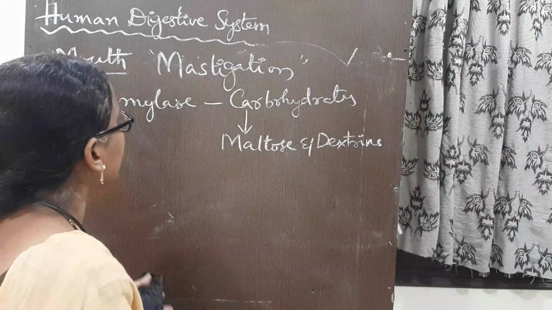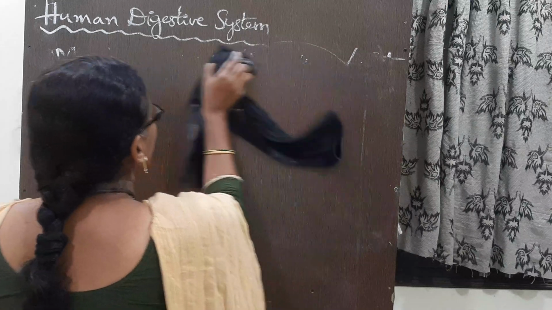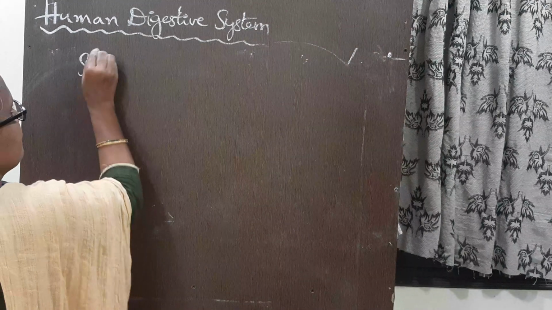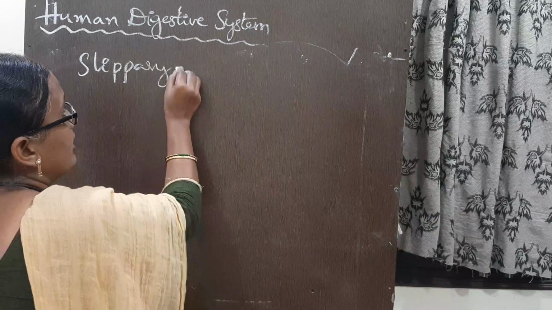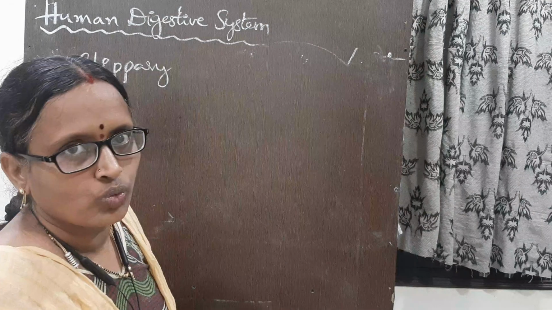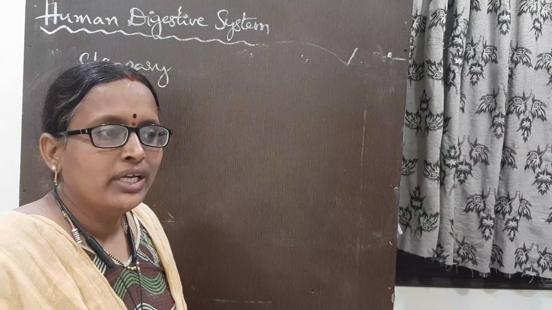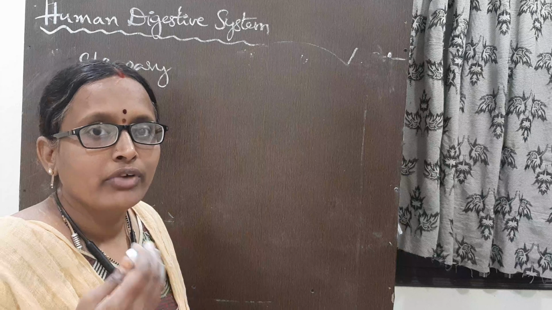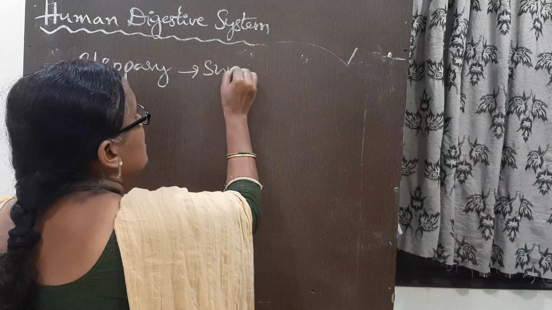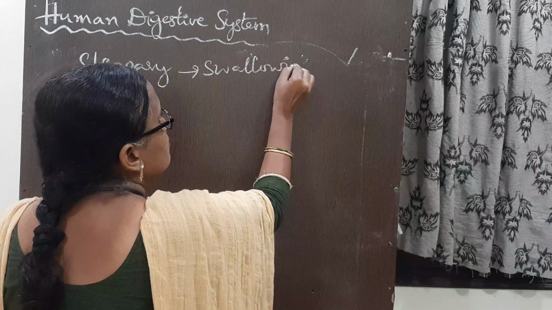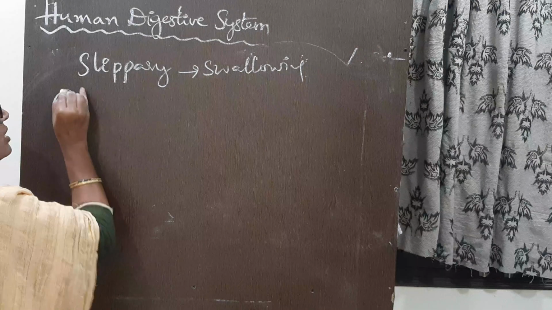So the food, by adding the saliva, becomes slippery and it is easy to swallow. When we swallow the food, by the process of swallowing, the food enters into the next part. What is that next part?